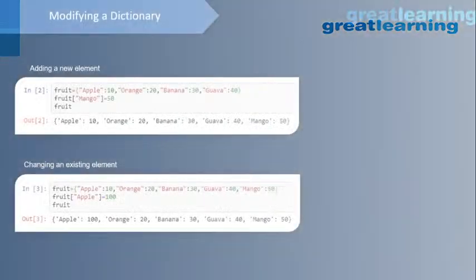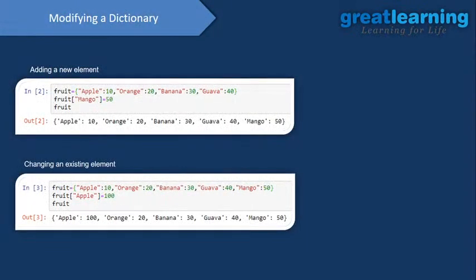Okay, so now we will see how to modify data in your dictionary. Yes, you can do that. Write fruit, and then the key you want to modify. I want to modify mango, and I want to modify how many mangoes I have, right? So yeah, you can do that as well.